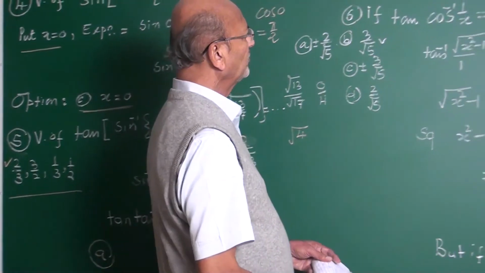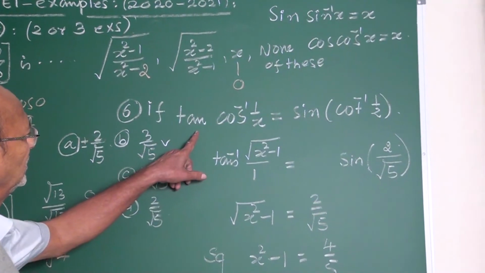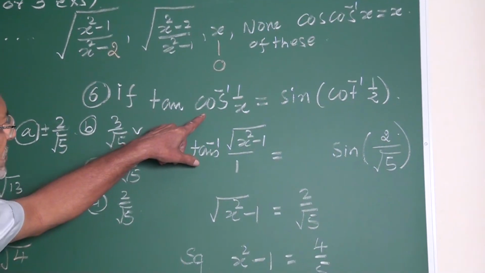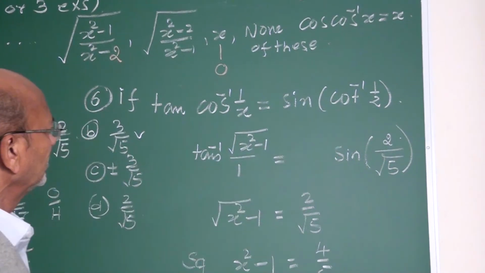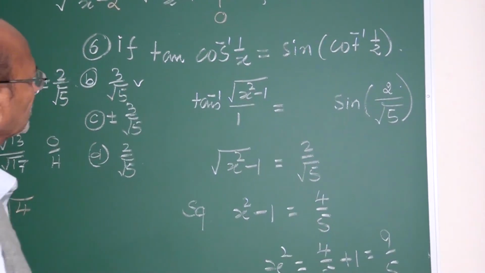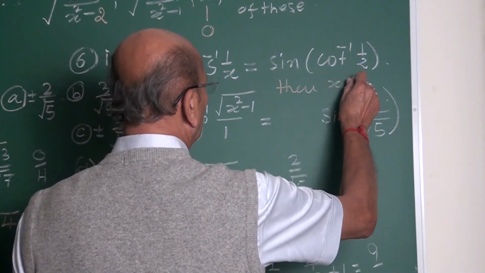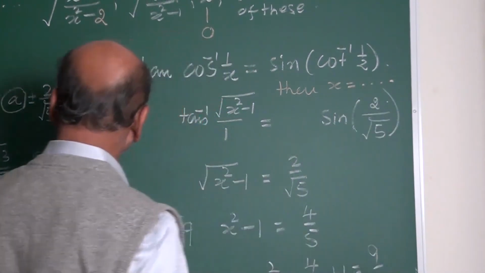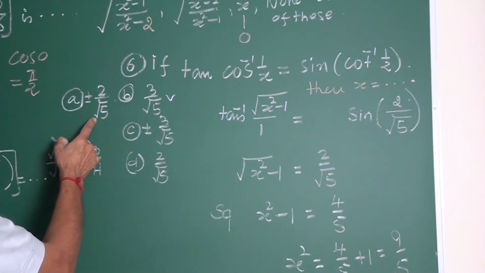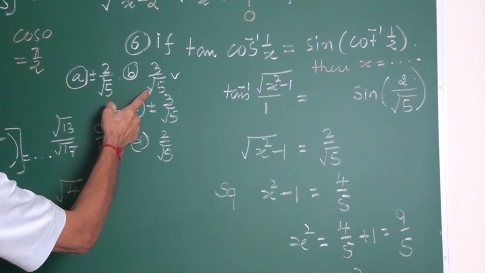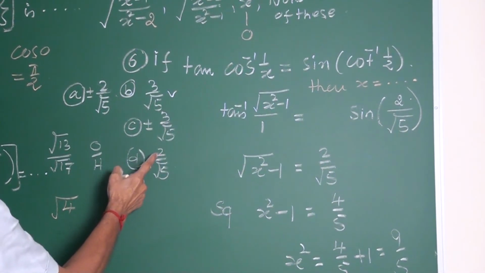This is another example, my friend. The last example of this class. If tan of cos inverse 1 by x equals sine of cot inverse 1 by 2, then the value of x equals dash. These are the options. First option, plus minus 2 by root 5. Then 3 by root 5, plus minus 3 by root 5. This is only plus 2 by root 5.